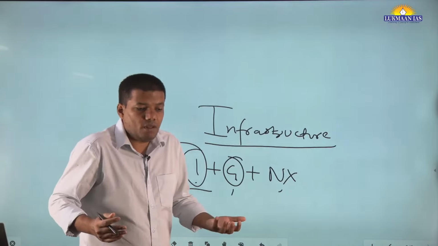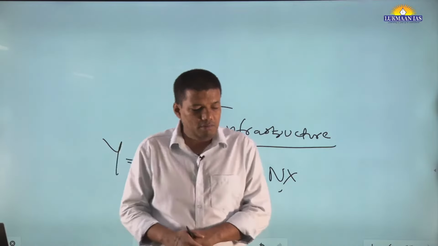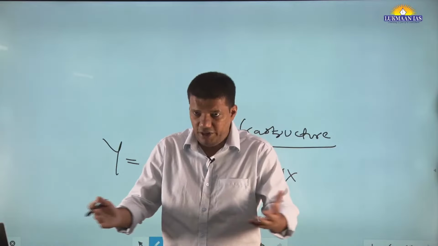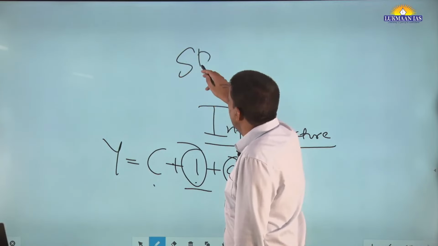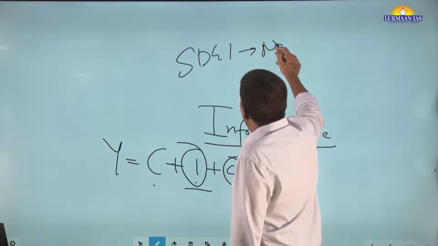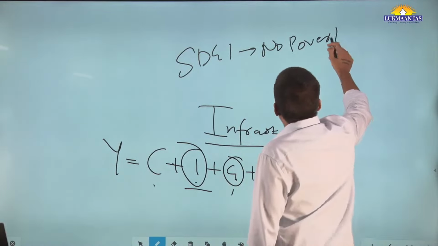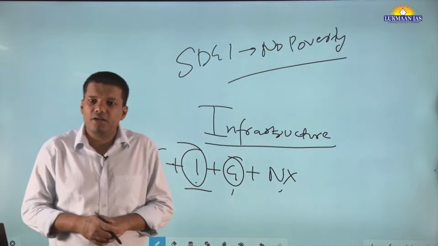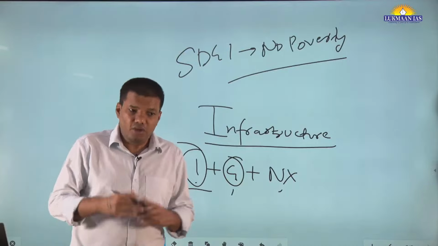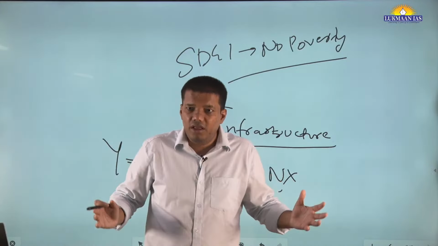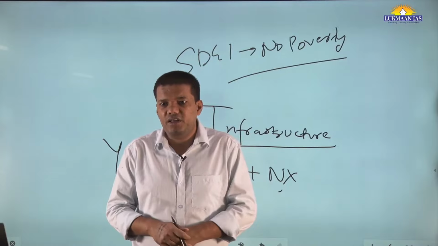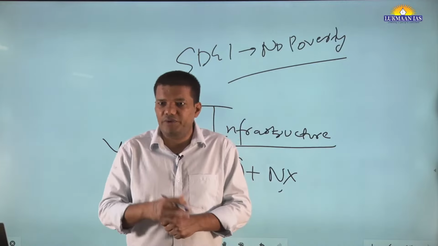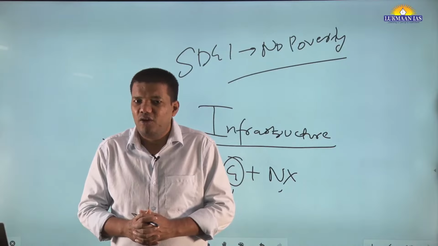See why this is important. I'm not sure whether you have read it: what is the main determinant of poverty elevation in India? Your SDG 1 is no poverty, and the world cannot eliminate poverty till India eliminates it. So how is India eliminating poverty, through what activity? Employment generation, that's fine, but which activity? Manufacturing? No.